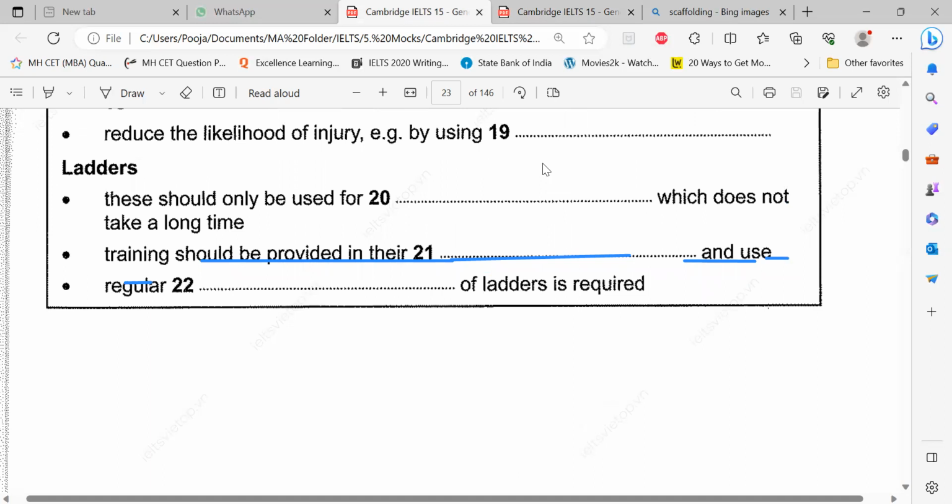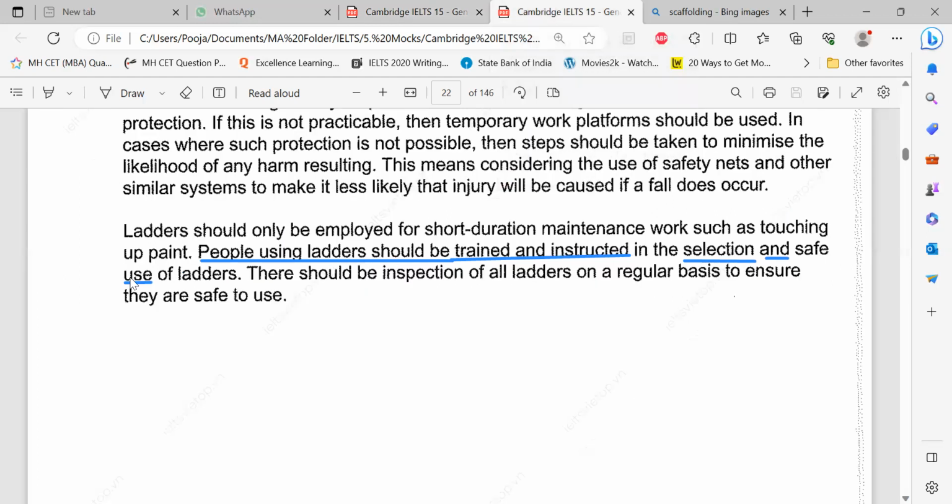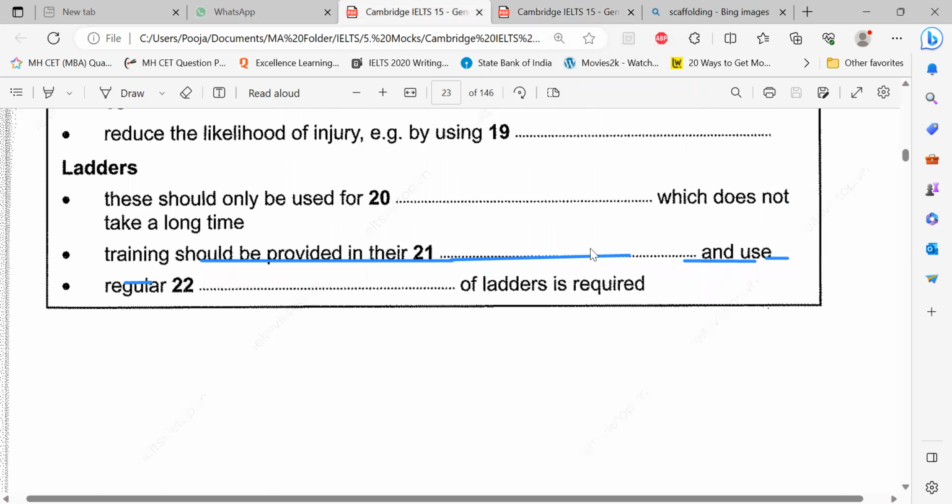So even if you don't get the word, and you think, what are they saying? Try to understand where's training, where's use, and what comes before and after. So anything in between that, is it making sense if you choose any word and try to put that word? In the selection they have given, but in the selection of ladders, that means in their selection. There means here it is indicating ladders. Okay? Did you understand? You want me to repeat? No. Okay. All right.